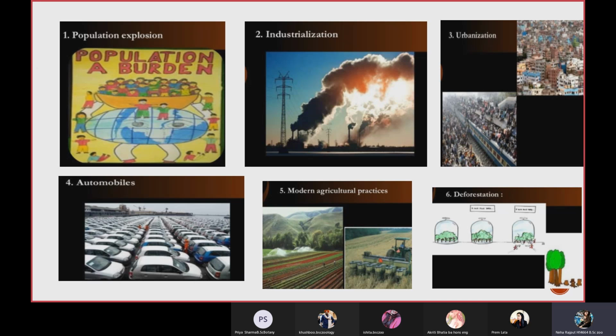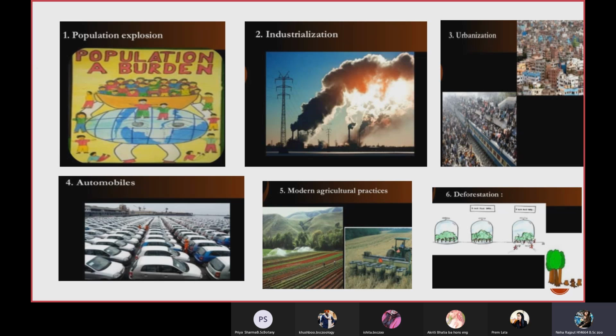Next is automobiles. Automobiles emit carbon, as we all know, and if there is excess of carbon, of course this will lead to global warming, which will further result in less photosynthesis, as humidity will increase, and if humidity increases, the rate of photosynthesis will decrease.